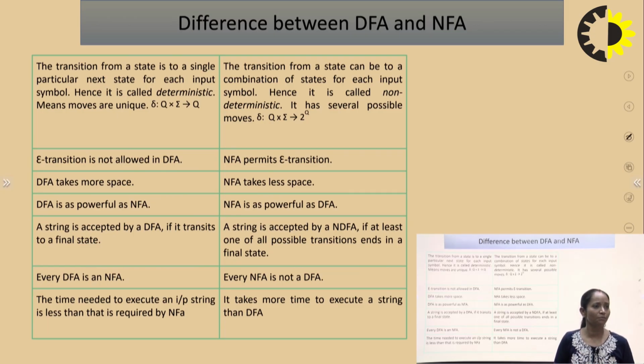A string is accepted by a DFA if it transits to a final state, and a string is accepted by an NFA if at least one of the possible transitions ends in a final state. Every DFA is an NFA, but not every NFA is a DFA. The time needed to execute an input string is less for a DFA, and for the NFA it is more than the DFA.